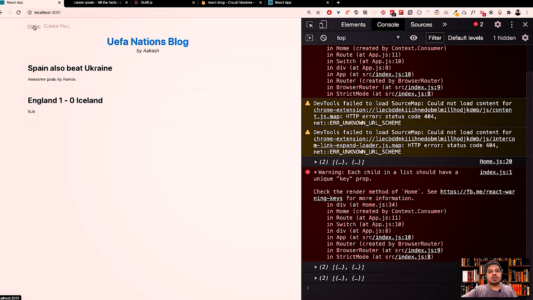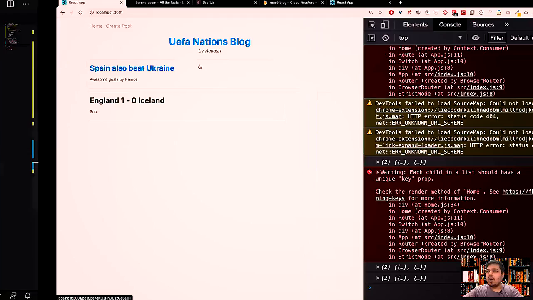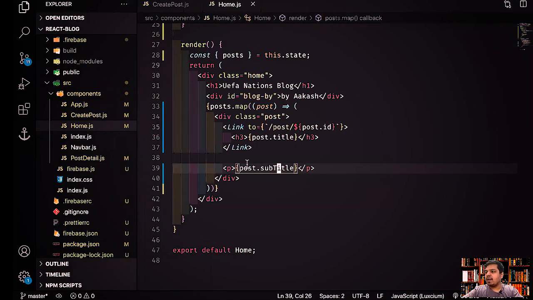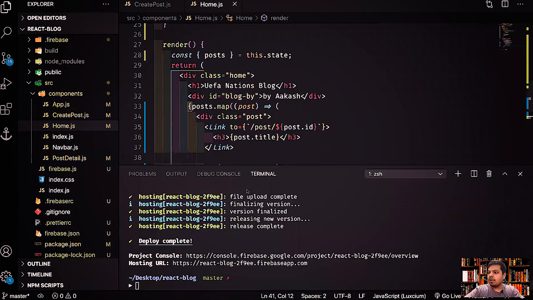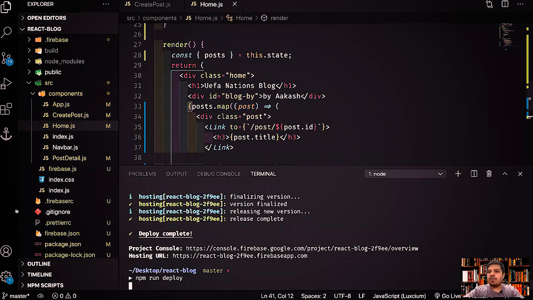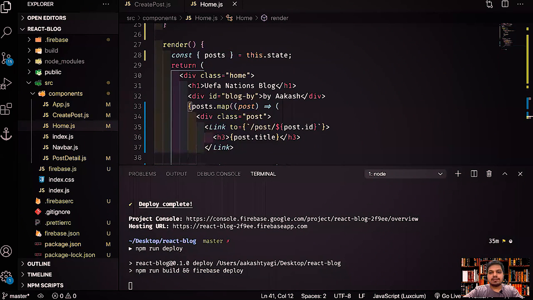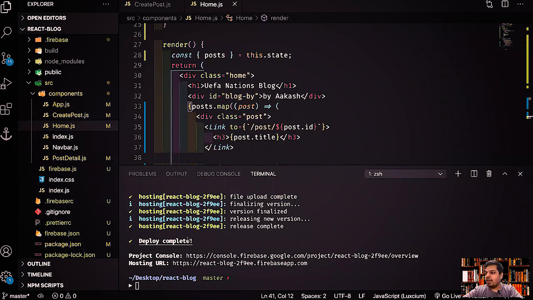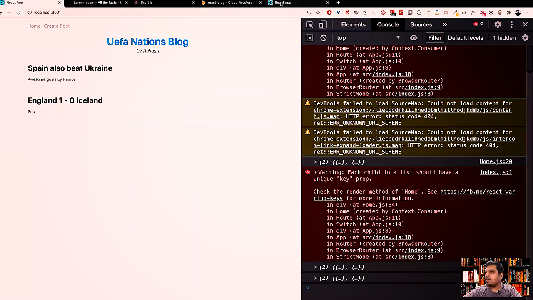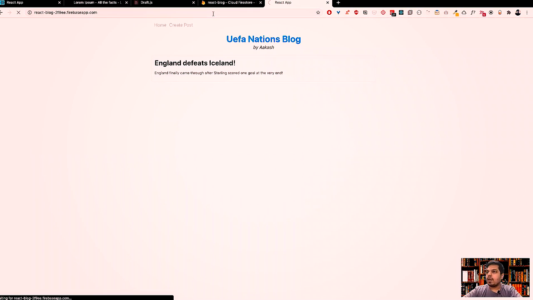Okay, guys. So I think this is it from my side. But again, before wrapping it up, let's do one more thing, which is we have to deploy it. And again, how simple is that? We just have to do npm run deploy and wait for it to finish. Great. So my deploy is completed, and let's go over here, refresh. And I should see 2 blog posts. And we have 2 blog posts. Each blog post is separate. We go to home. We can create a post as well.